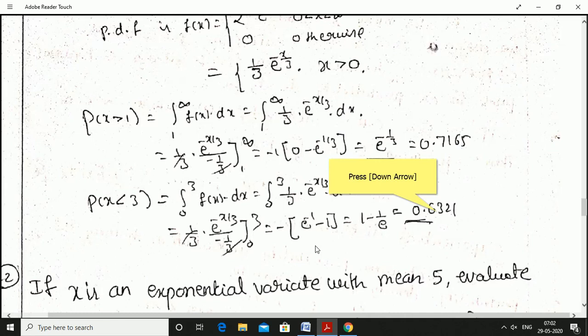1 by 3 constant, e power minus x by 3 integration is e power minus x by 3 divided by minus 1 by 3. 1 by 3, 1 by 3 gets cancelled. Minus 1 constant, upper limit x is 3, e power minus 3 by 3, e power minus 1, lower limit e power 0, 1. Minus into minus is plus, 1 minus 1 by e, nothing but 0.6321.